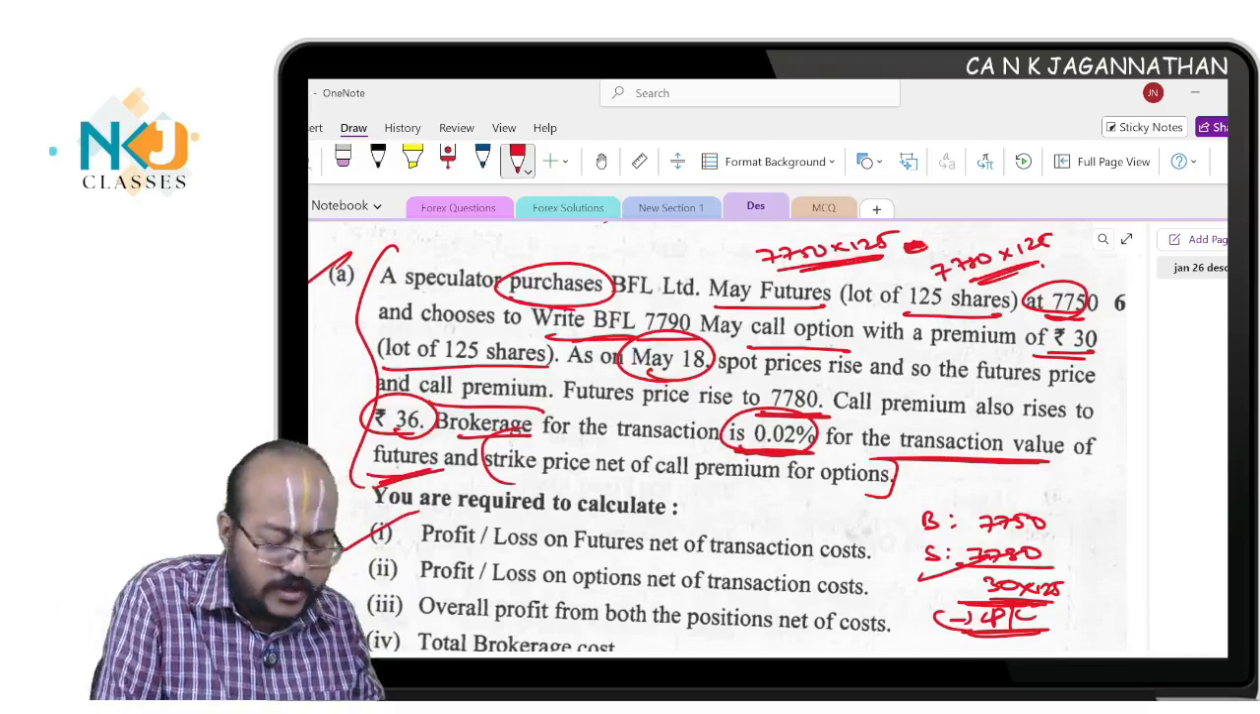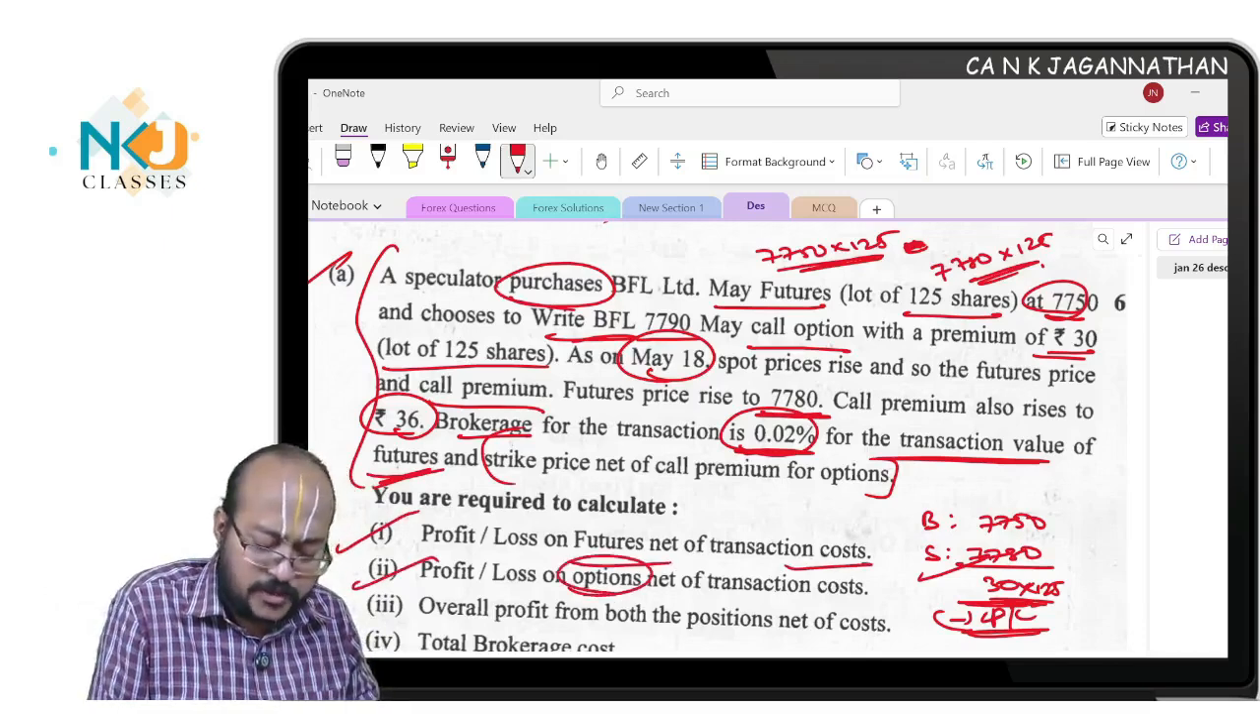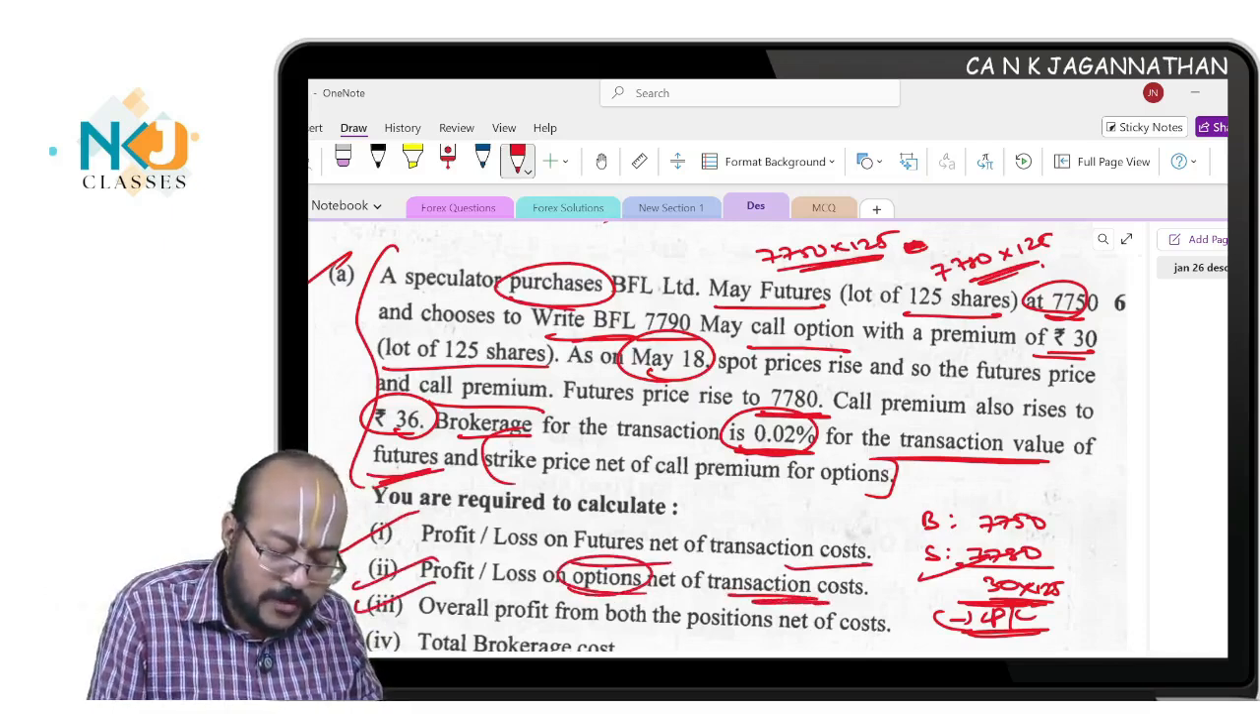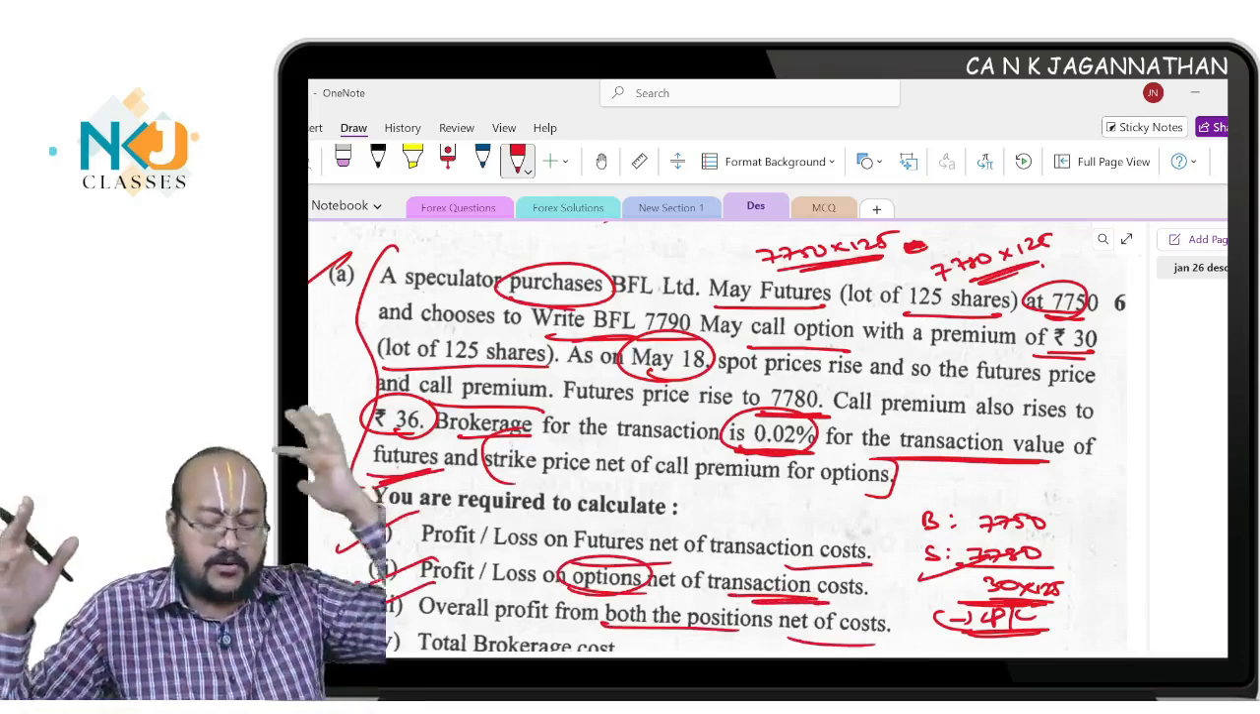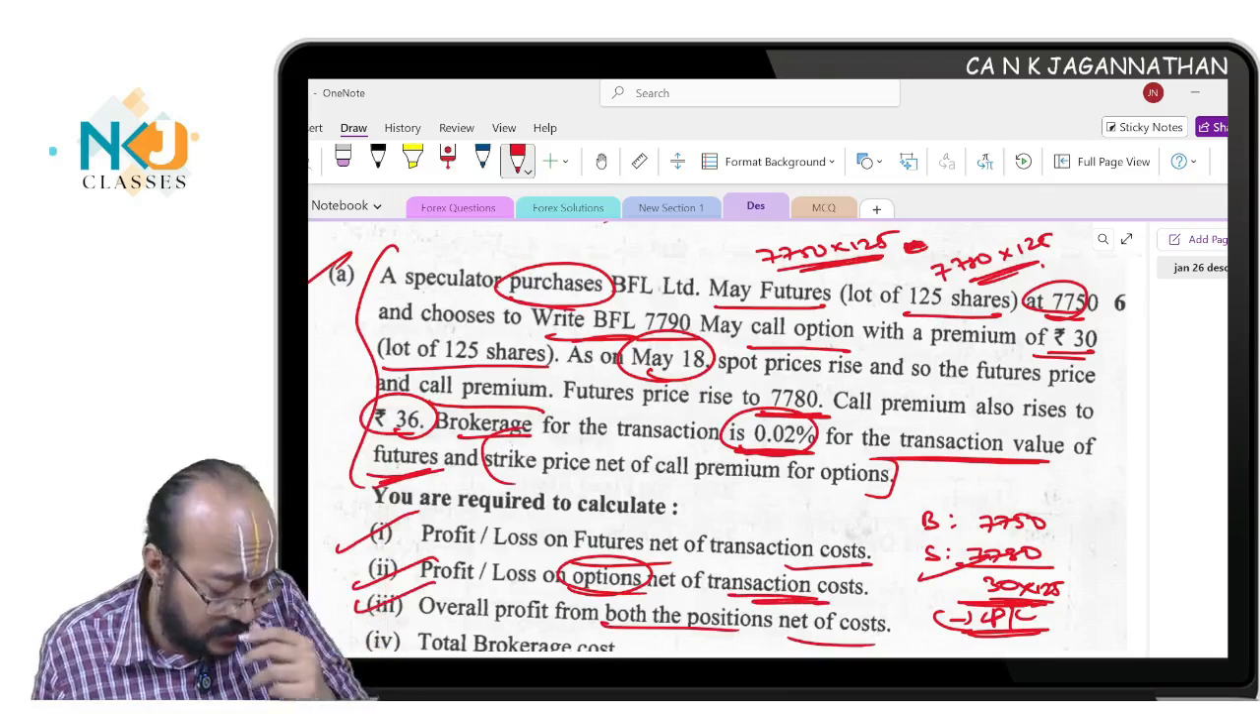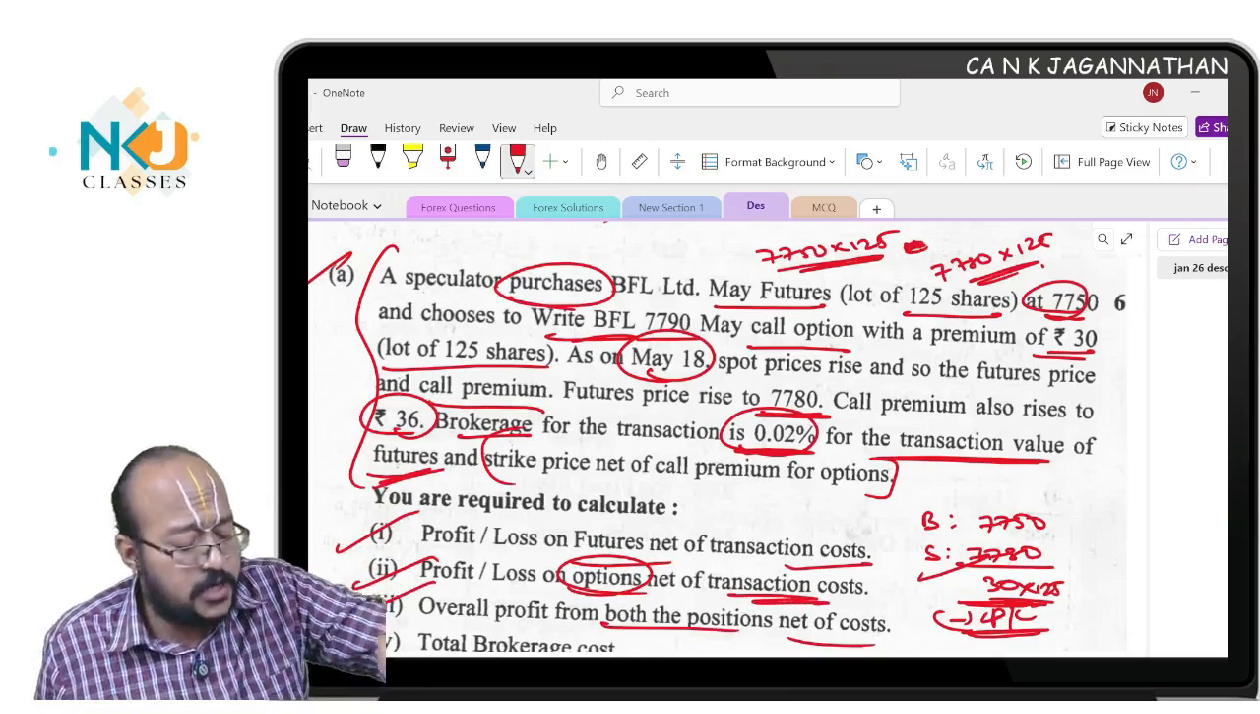Are you understanding? So profit and loss on futures net of transaction cost, profit and loss on options net of transaction cost, and overall profit with both positions net of the cost. In futures there is a gain, yes. In the option there will be a loss.